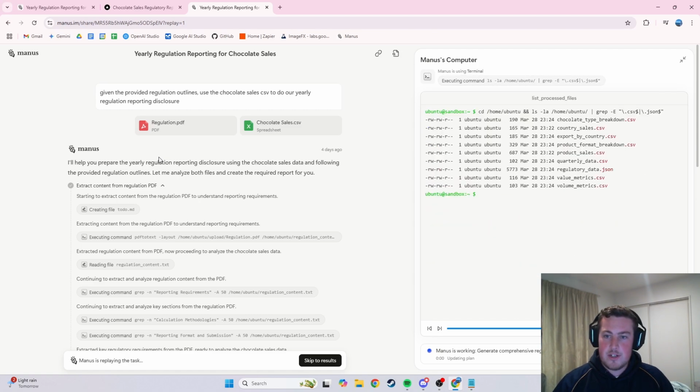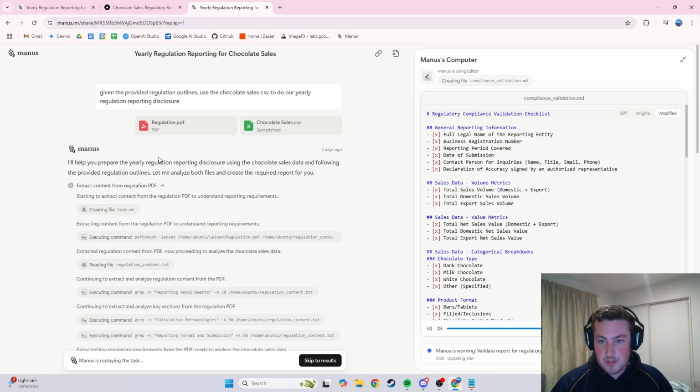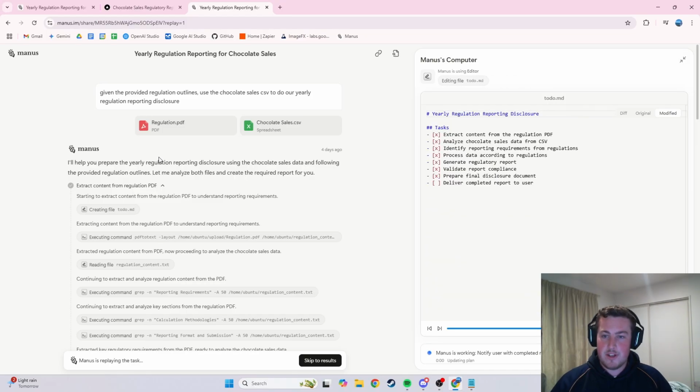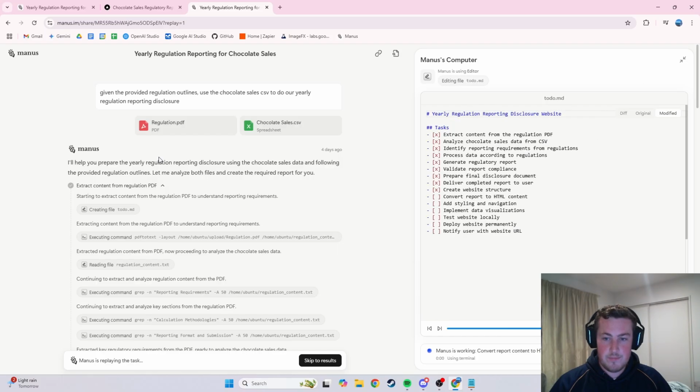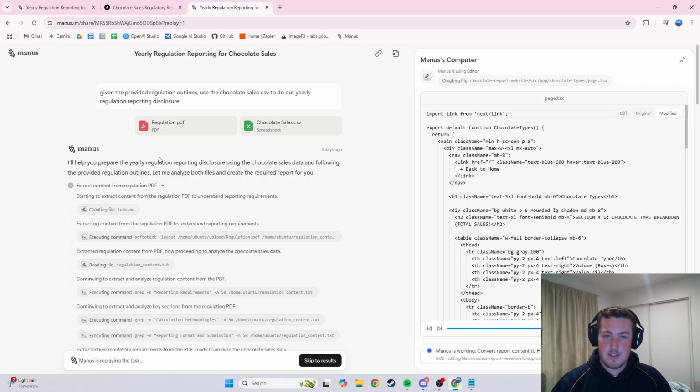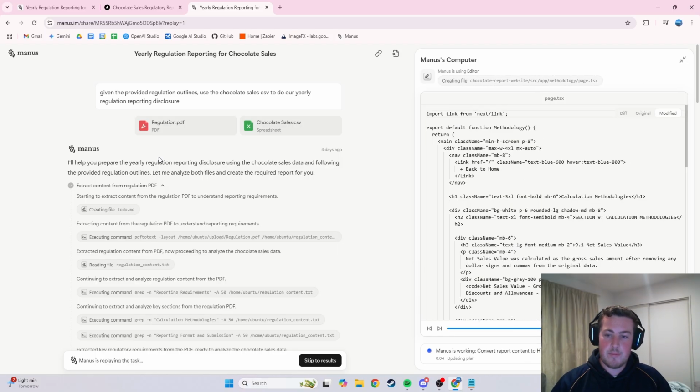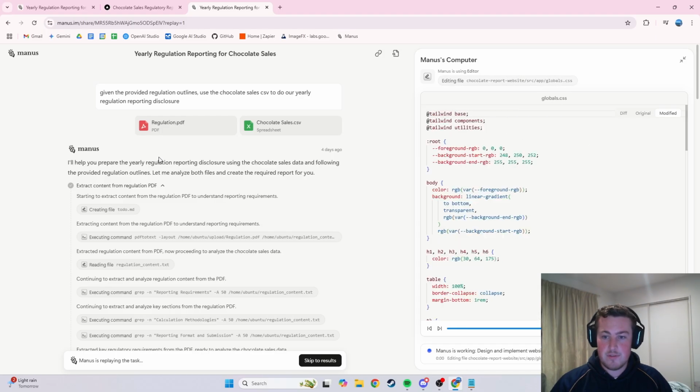On the right hand side, you'll see basically what is Manus's computer, as it says at the top, and you'll see it flickering between the editor, the command line, and the actual documents itself. And it'll go through, tick, tick, tick, tick, all of the different bullet points it's made for itself to complete the task.